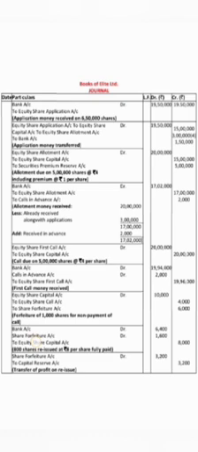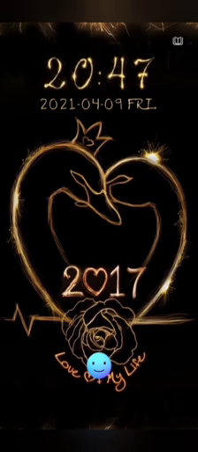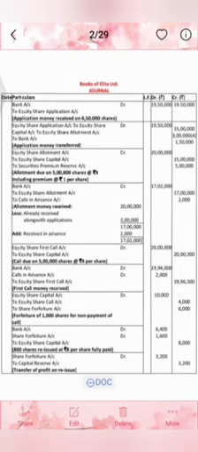So total allotment money received 20 lakh minus already received along with application 3 lakh, 17 lakh will be in equity share allotment account, and calls received in advance 2 lakh 2,000 equals 17 lakh 2,000 will be here in bank account.